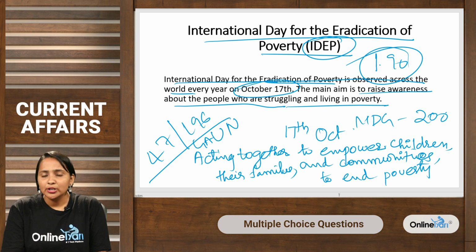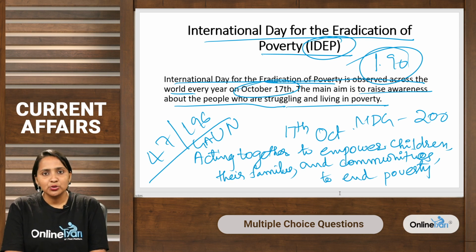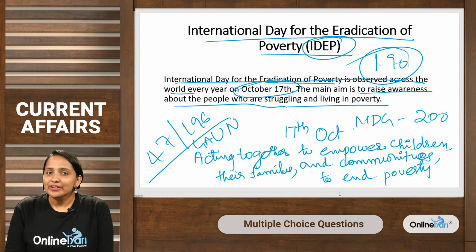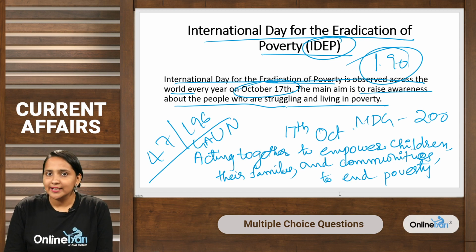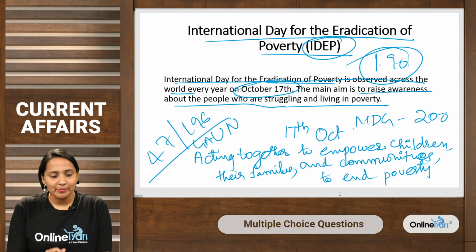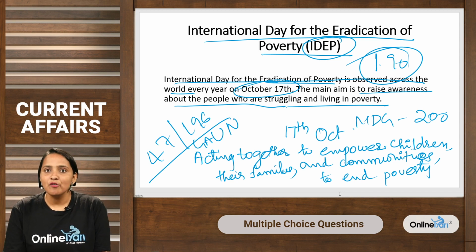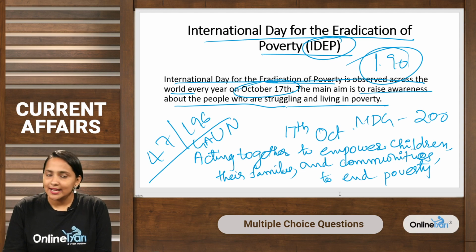So, let us see the 8 indicators. They are inequality in education, poverty and hunger, child mortality, gender inequality, poor maternal health, infectious diseases, a changing environment and unsustainable development. So, this is about International Day for Eradication of Poverty. Let us see the next news.